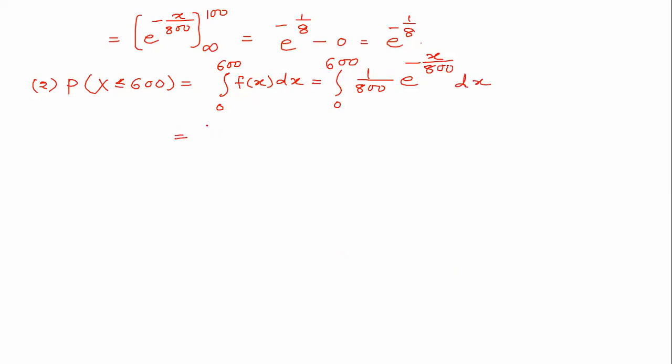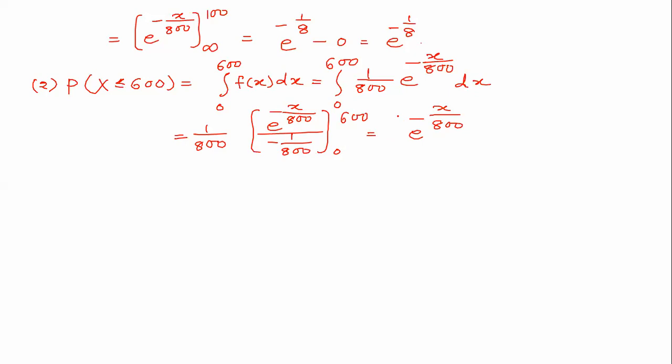So this is equal to 1 upon 800 then e to the power minus x upon 800 upon minus 1 upon 800. So this is from 0 to 600. Again, you can understand 800 cancels and the negative sign can be absorbed by saying e to the power x upon 800, then 600 to 0.